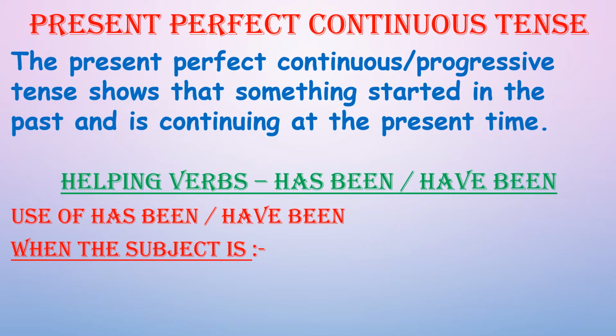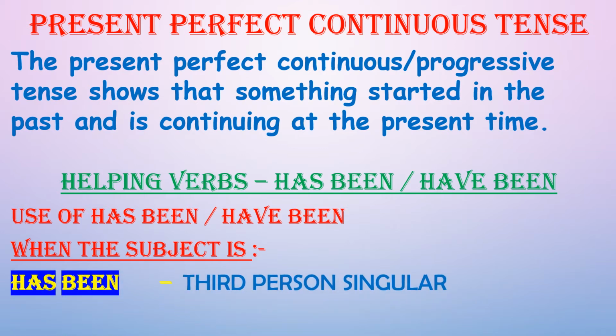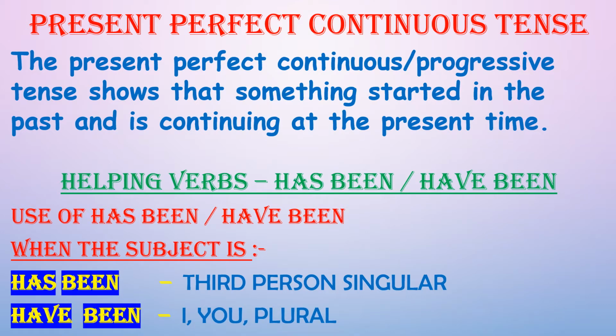The present perfect continuous or present perfect progressive tense shows that something started in the past and is continuing at the present time. The helping verbs in this tense are has been or have been. Now let us see where has been is used and where have been is used. So has been is used when the subject is third person singular. That means when the subject is he, she, it, or any singular noun. Whereas have been is used with the subject I, you, we, or any plural subject.